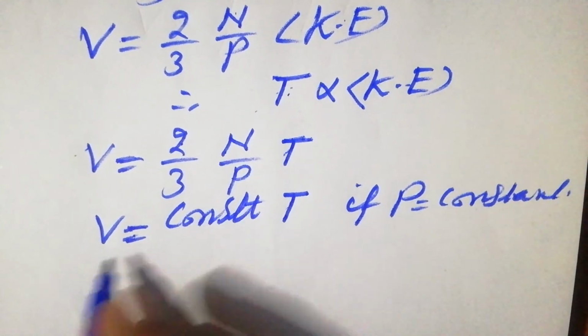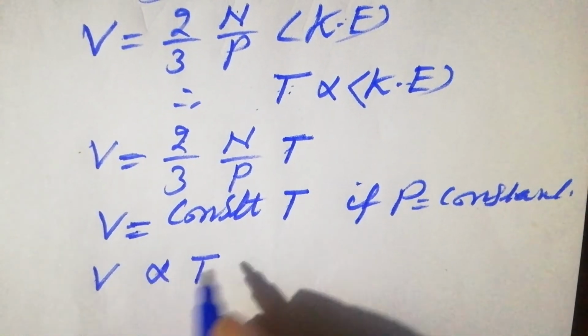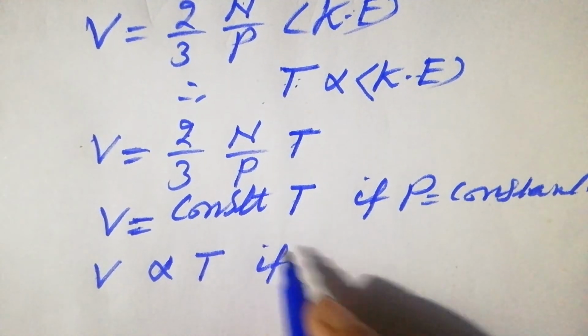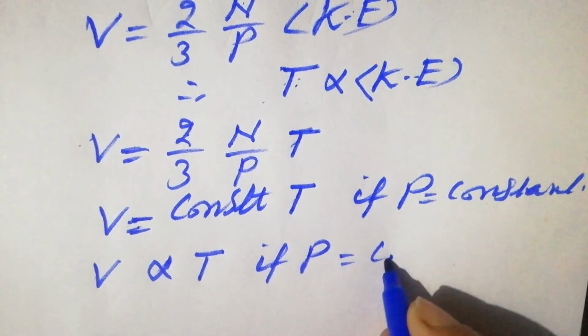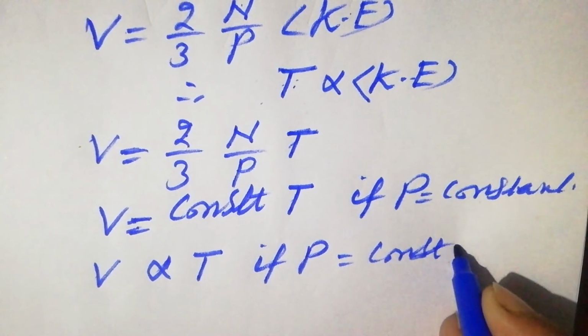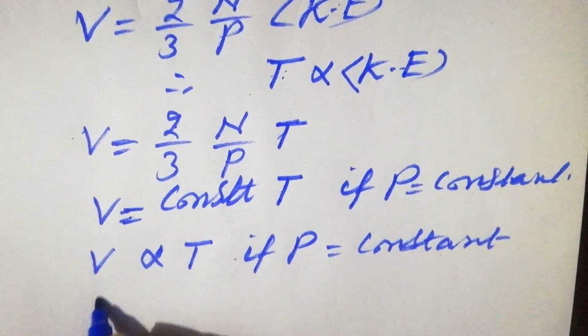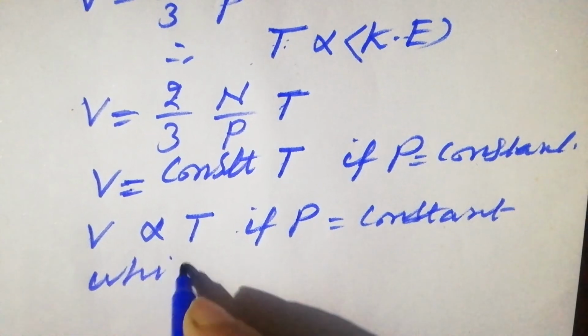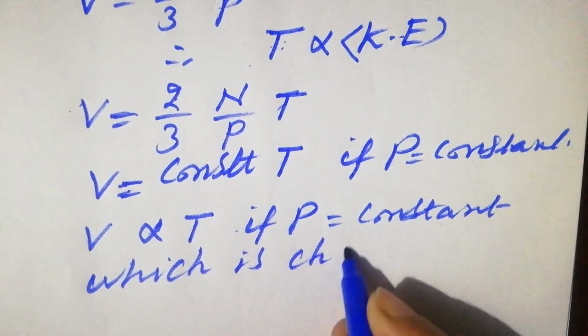The equality sign and constant can be replaced by the proportionality sign. So V is proportional to T if P is kept constant, which is Charles' law.